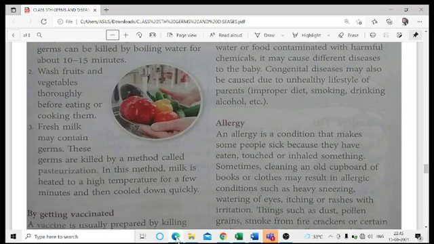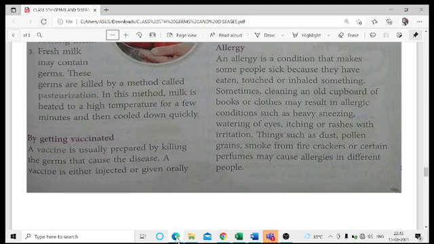Okay, next we have getting vaccinated. All of us know that nowadays this vaccination drive is occurring in full swing. Why? Because we have to protect our body from the COVID-19 virus. So we are all going ahead with either Covaxin or Covishield or any other vaccines available in the markets. These vaccines are going to protect us from different viruses or diseases from time to time, and also help our body to fight with all these diseases.